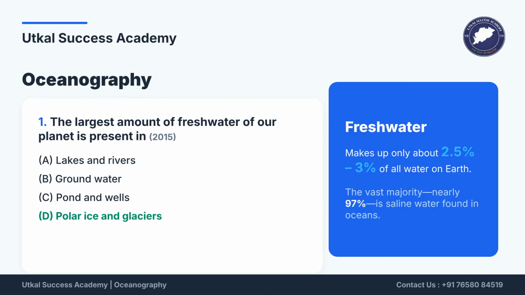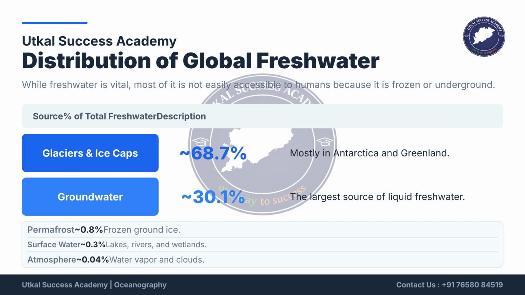Let's begin with a question on freshwater distribution. The largest amount of freshwater on Earth is present as polar ice and glaciers. Freshwater makes up only 2.5% to 3% of all water on Earth, with 97% being saline ocean water. The majority of global freshwater, 68.7%, is stored in glaciers and ice caps, mainly in Antarctica and Greenland.